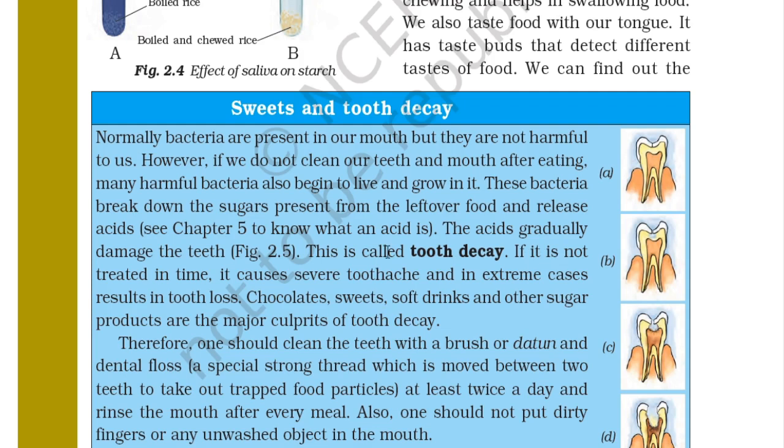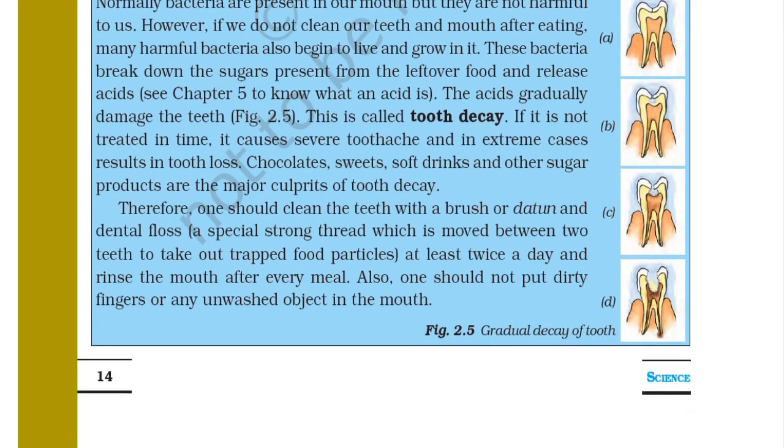If it is not treated in time, it causes severe toothache and in extreme cases results in tooth loss. Chocolate, sweets, sweet drinks, soft drinks and other sugar products are the major culprits of tooth decay. Therefore, one should clean the teeth with a brush or datun and dental floss, a special strong thread which is moved between the teeth to take out trapped food particles, at least twice a day and rinse the mouth after every meal. Also, one should not put dirty fingers or any unwashed object in the mouth.